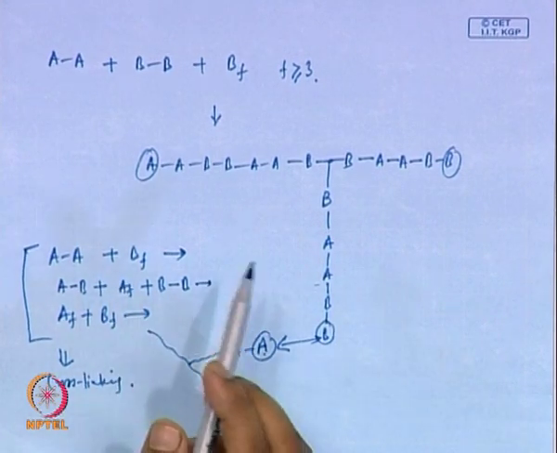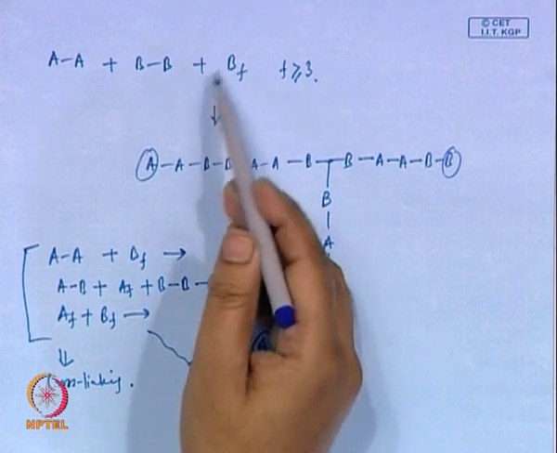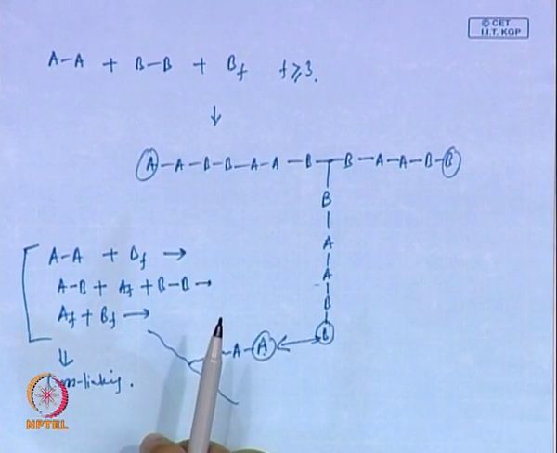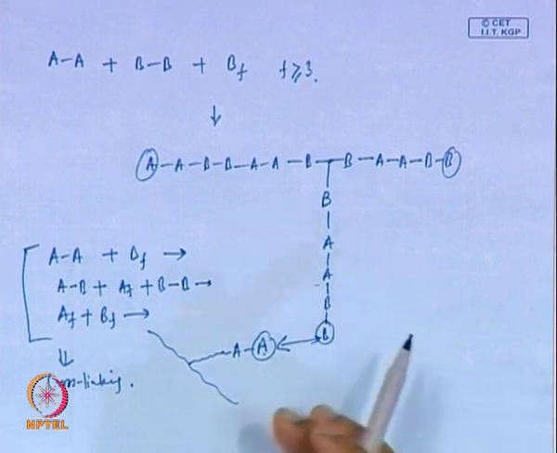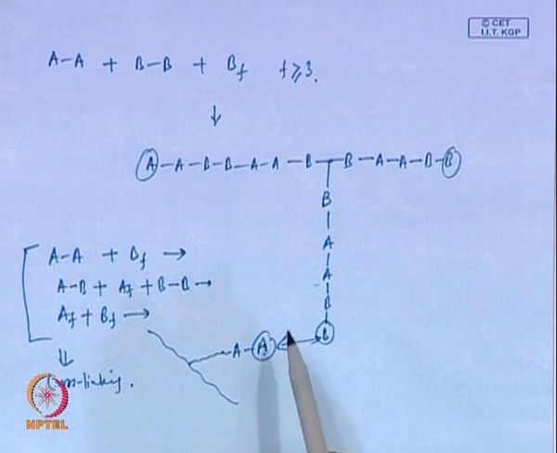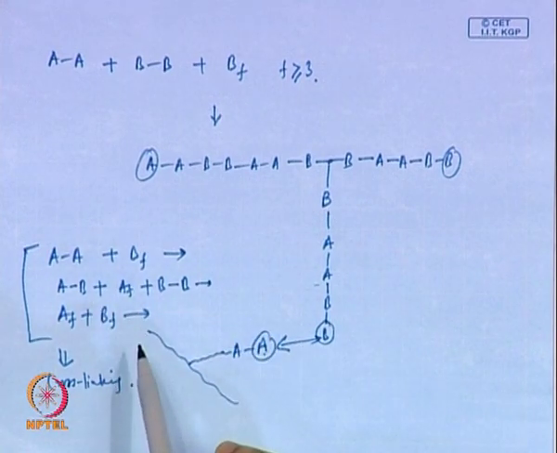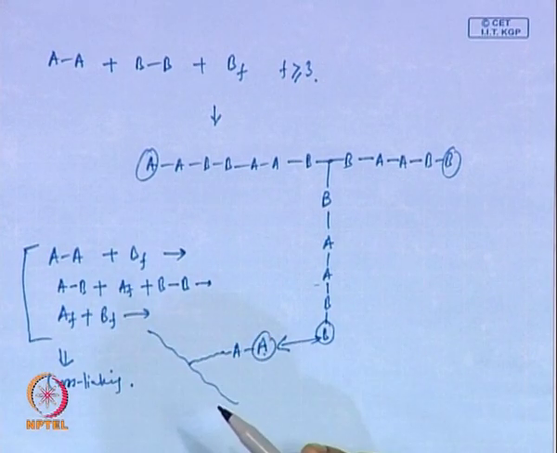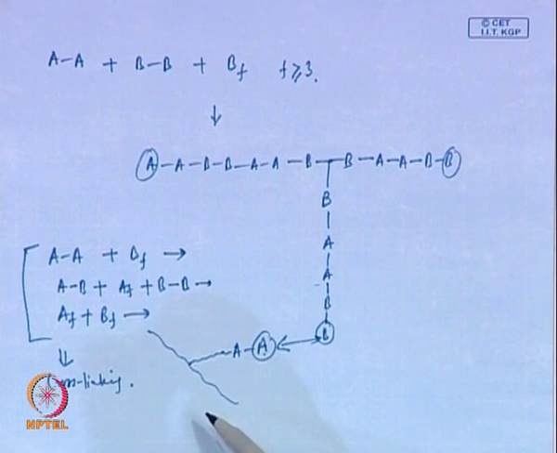So, you understand, if I have a polyfunctional group which has functionality more than 2, 3 or more, then depending upon which reaction system we are talking about, there is a possibility that it may form cross links.